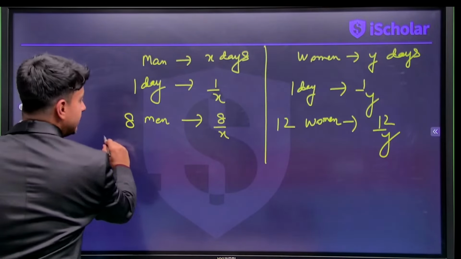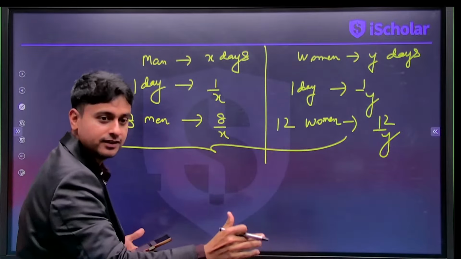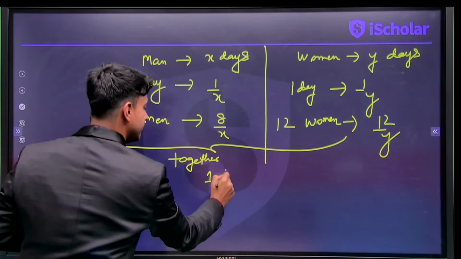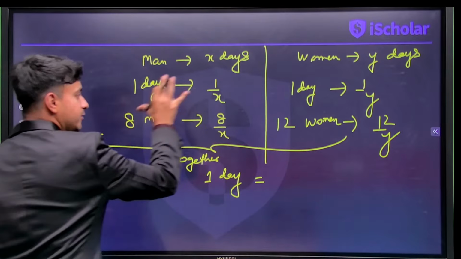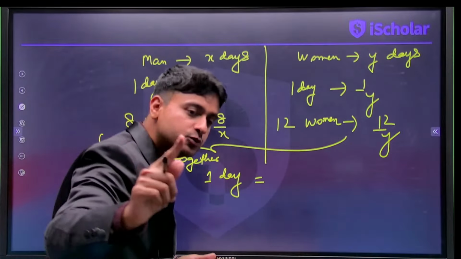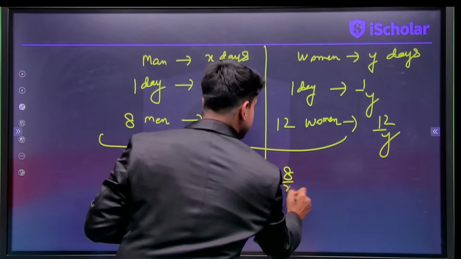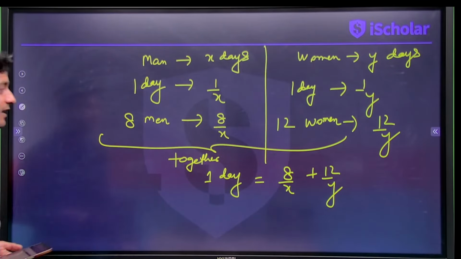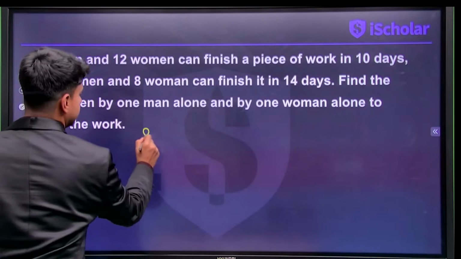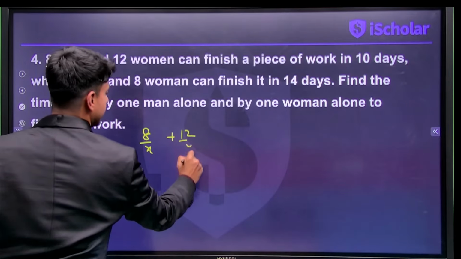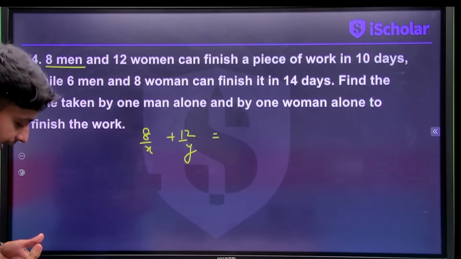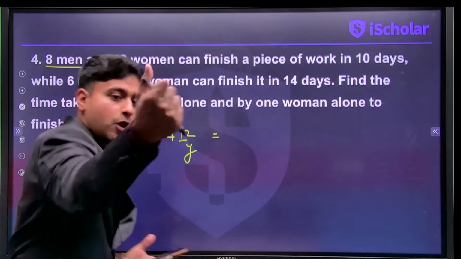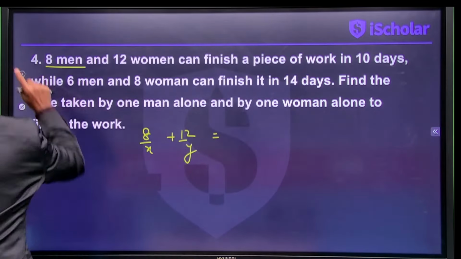So together, 8 men and 12 women together, in one day, how much work will they do? 8 by x plus 12 by y. Yes or no? So 8 by x, that's my first equation, plus 12 by y. Okay, so that is equal to 1 by 10. Correct or not? Why 1 by 10? Because that is from our logic.